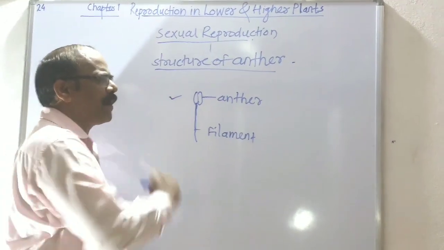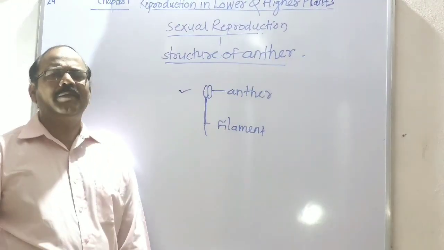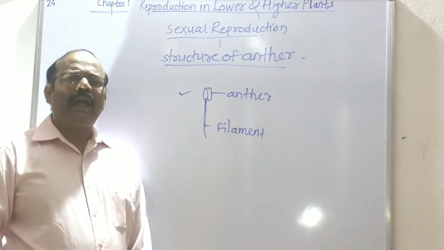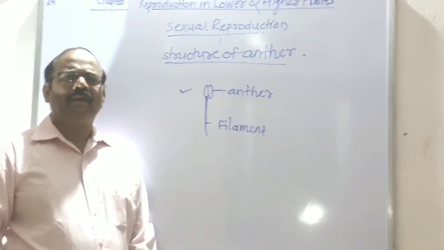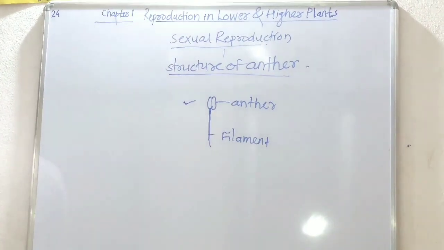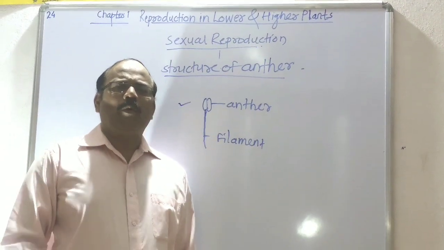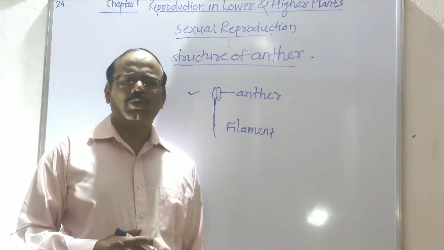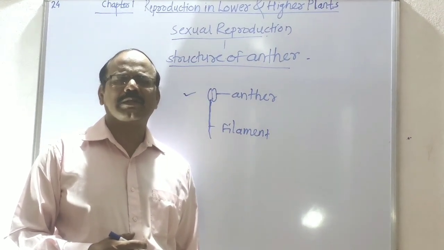Structure of anther. An immature anther is represented by a group of parenchymatous tissue surrounded by a single layer of epidermis.